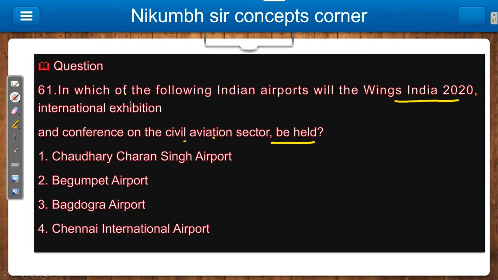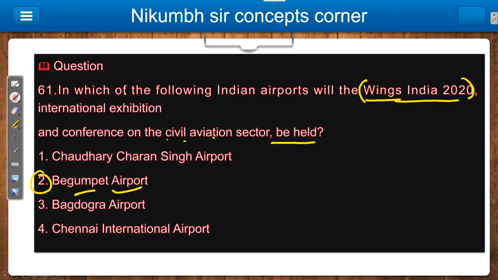So what is the name of this exhibition? Wings India 2020. Remember the name of the exhibition, and it happens at Begumpet Airport. So the answer is 2. Now let's discuss something about this. Again, put 3 stars here. Very important question for you.